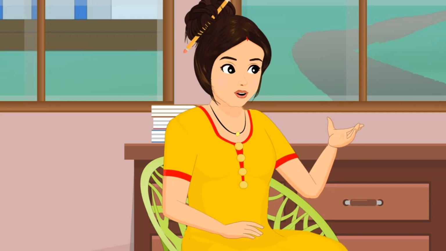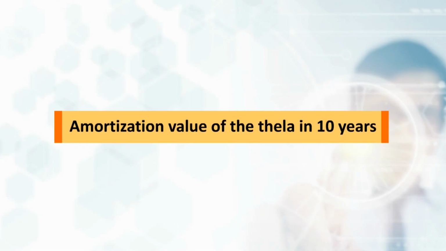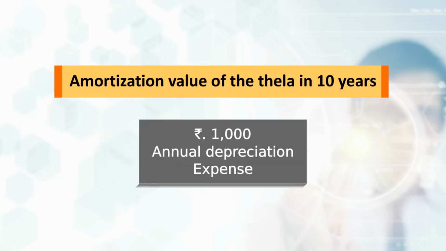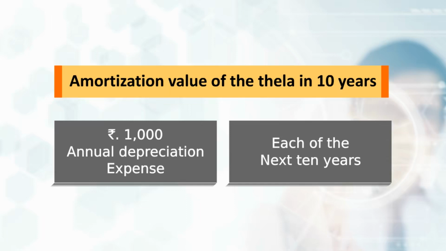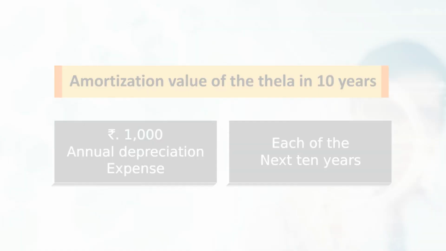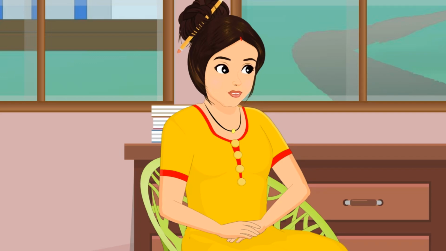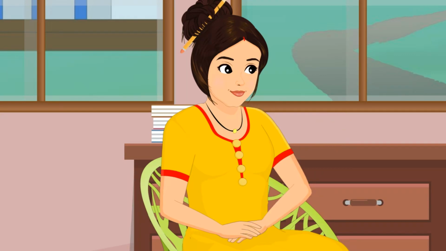The cost of Raju's thela will be depreciated over its useful life. If we assume that its useful life is 10 years, then Rs 10,000 divided by 10 is equal to Rs 1,000 will be the annual depreciation expense on the P&L statement for each of the next 10 years. At the end of the financial year, the Rs 1,000 will be deducted from Raju's profit before taxes are computed.